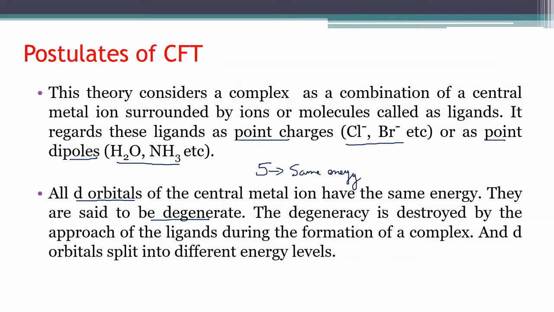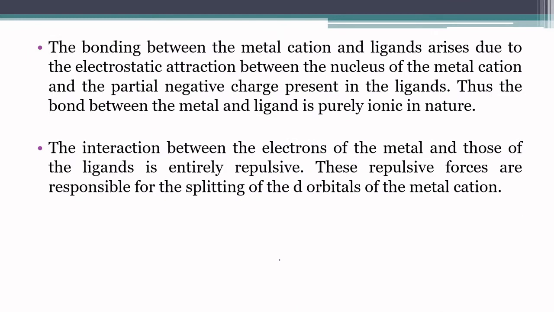And the degeneracy is destroyed by the approach of the ligand during the formation of a complex. When the complex is formed, it can have an octahedral geometry, tetrahedral, square planar, and so on. And during this time, the degeneracy is destroyed and the d orbitals are split into different energy levels.